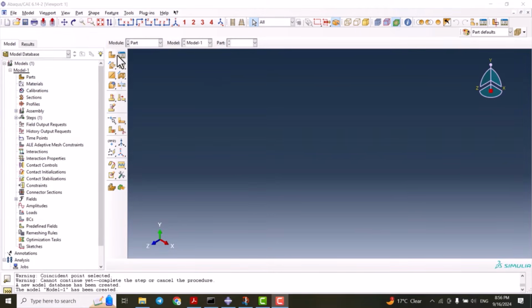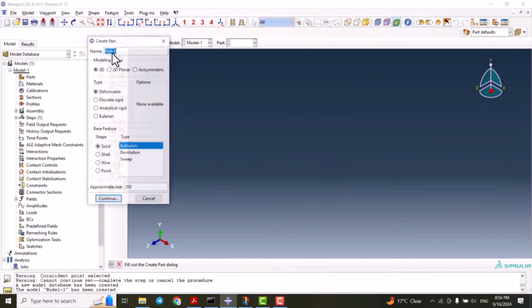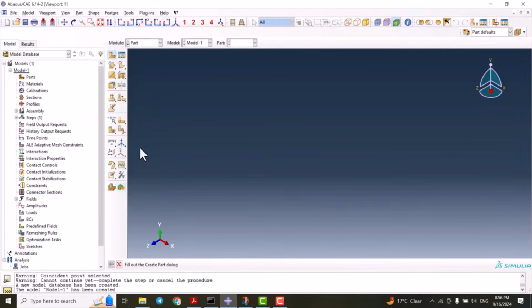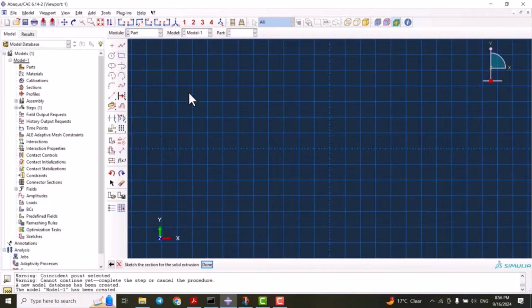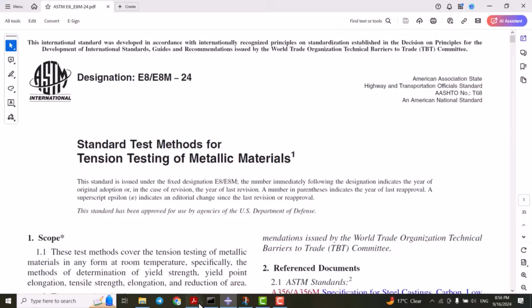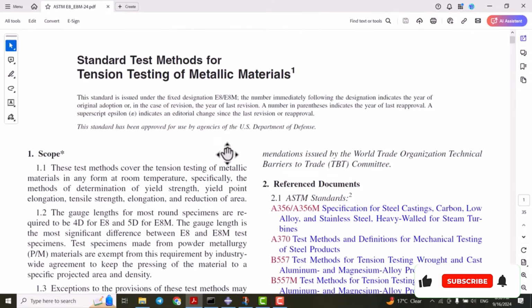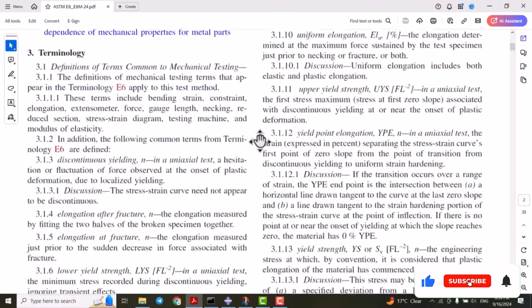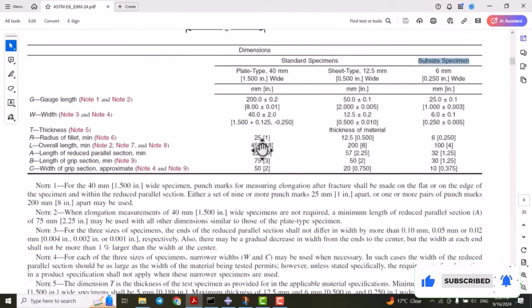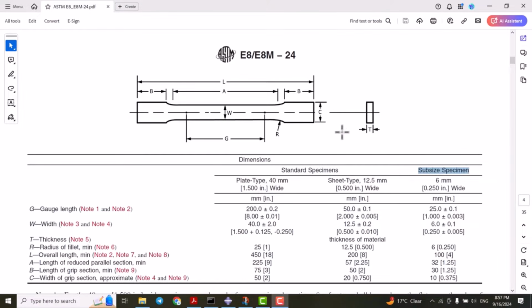So without wasting any time, I would like to go and create the part. The part should be 3D, deformable, solid, extrusion, with an approximate size of 200 for the global sketch. Let's go to the ASTM E8, which is the standard test methods for tensile testing of metallic materials. If we scroll down, we see the sketch here, and today we're going to model the sub-size specimen.